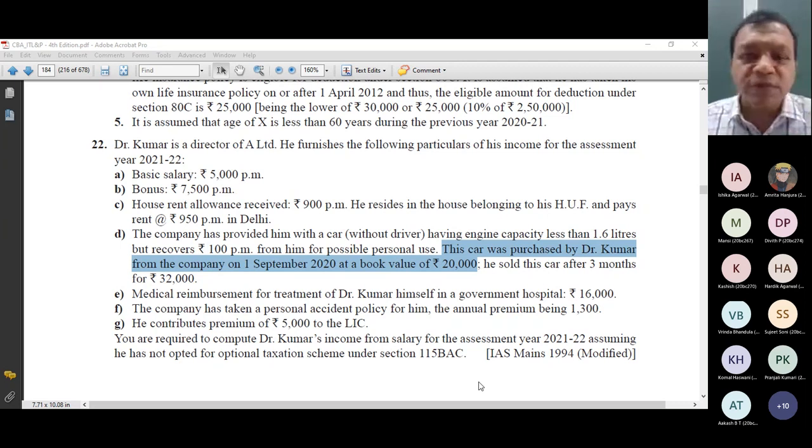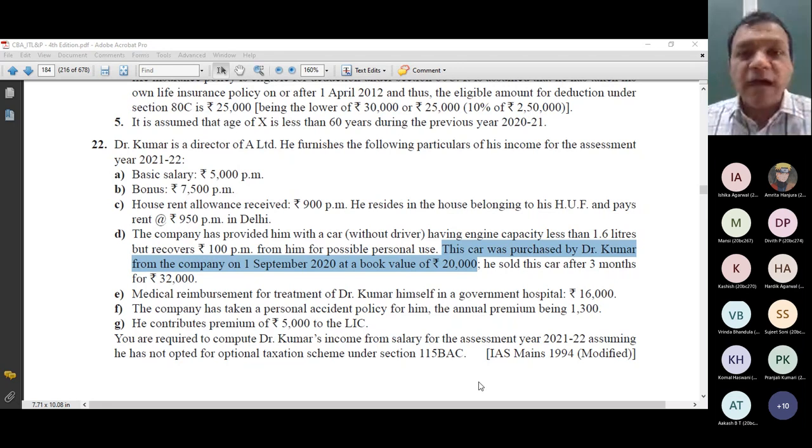If the average market value is 2 lakh, and I have purchased that asset from my employer for 1,70,000, then 30,000 is the amount which the government thinks is a saving, so you include it as your income. So whenever the average market value is more than the sale value, there is a benefit, and I will include that difference as the income.